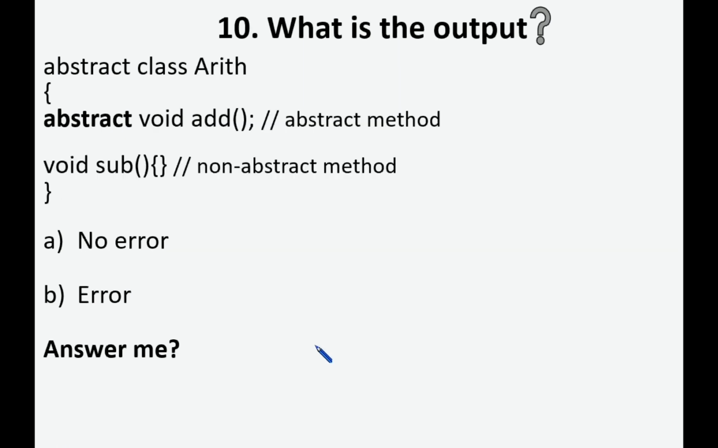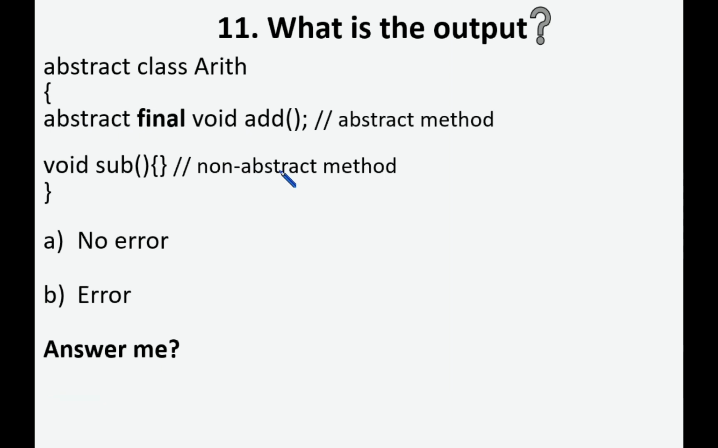So now see this. This Arith abstract class consists of 2 methods. add is an abstract method, whereas sub is a non-abstract method. So now what will be the output? Whether it is an error or no error. The answer is no error. Yes, inside an abstract class, we can define non-abstract, that is concrete, methods also.